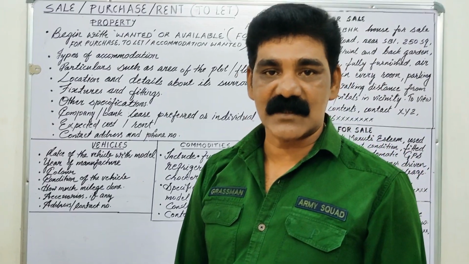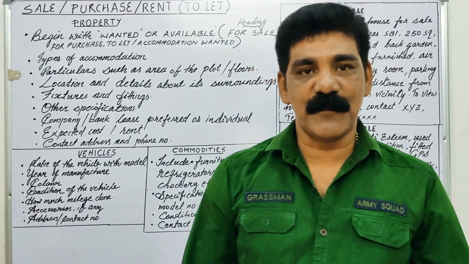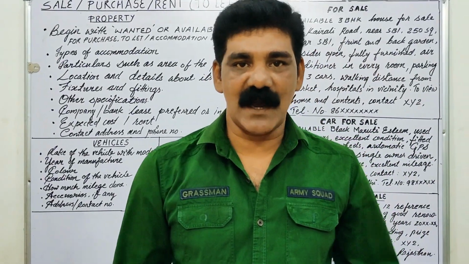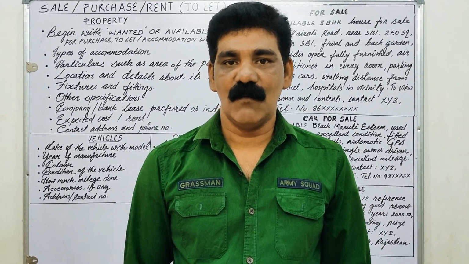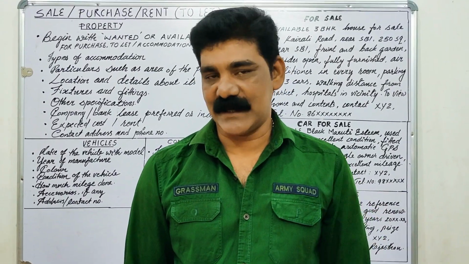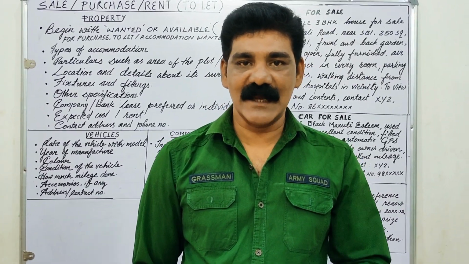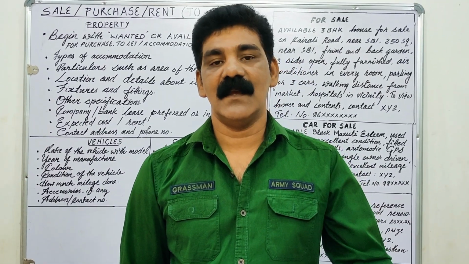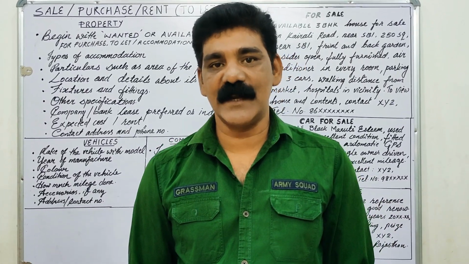First of all, let us start with property. For example, I have a property for sale. That's my house. When I sell the house, what are the particulars that I have to add? And where will I give the advertisement? I'll give it in the classified column of a newspaper or magazine.